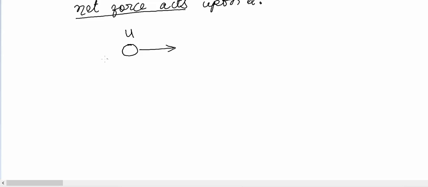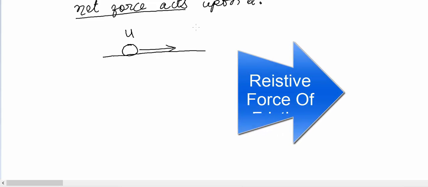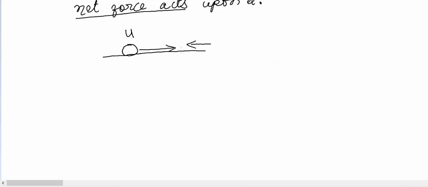But when we throw a ball, it doesn't continue to be in motion always. Why? Because there is resistance, or there is a force acting, or acceleration due to gravity. The earth is attracting that body towards itself. If it comes to the surface and comes to rest, or if a ball is moving on a surface, then there is a force of resistance acting opposite to the direction of the motion, and hence there is an external force acting on that ball and it comes to rest.